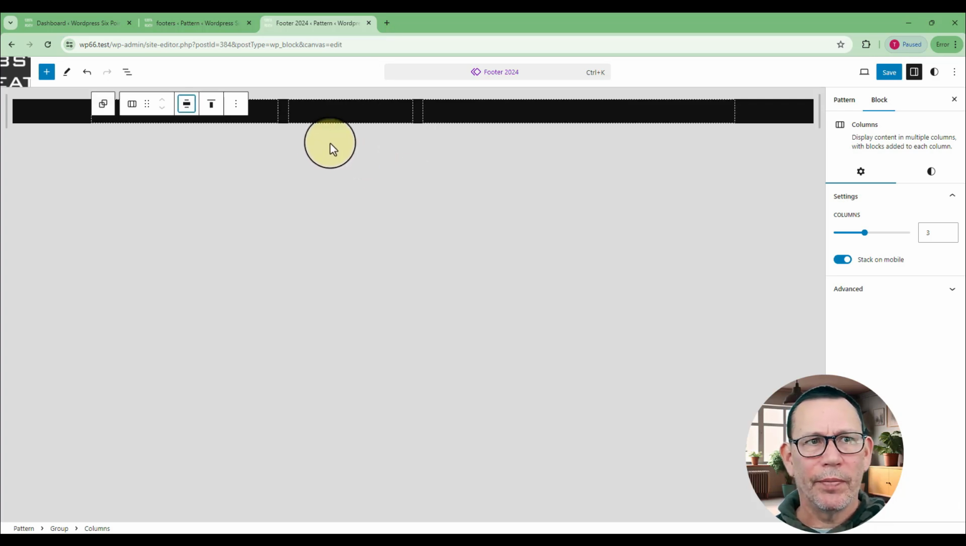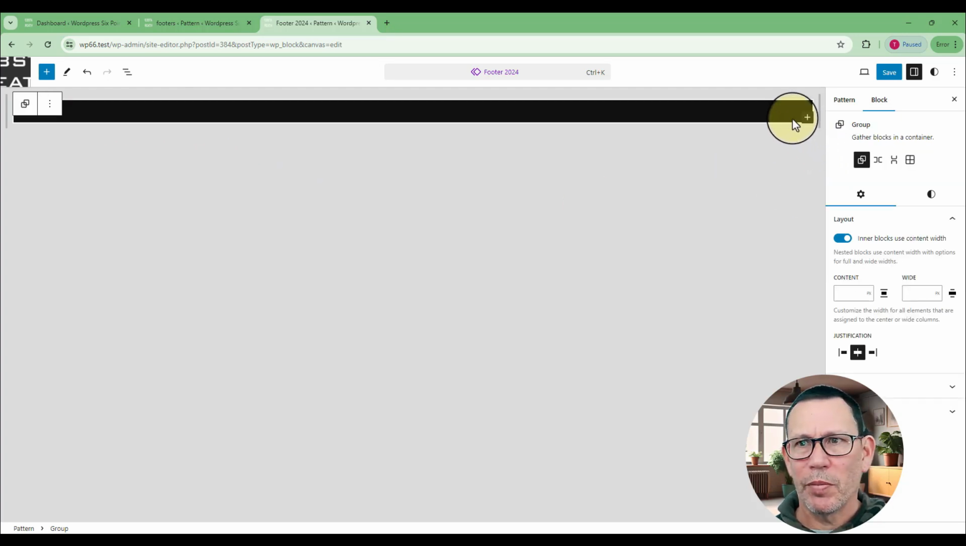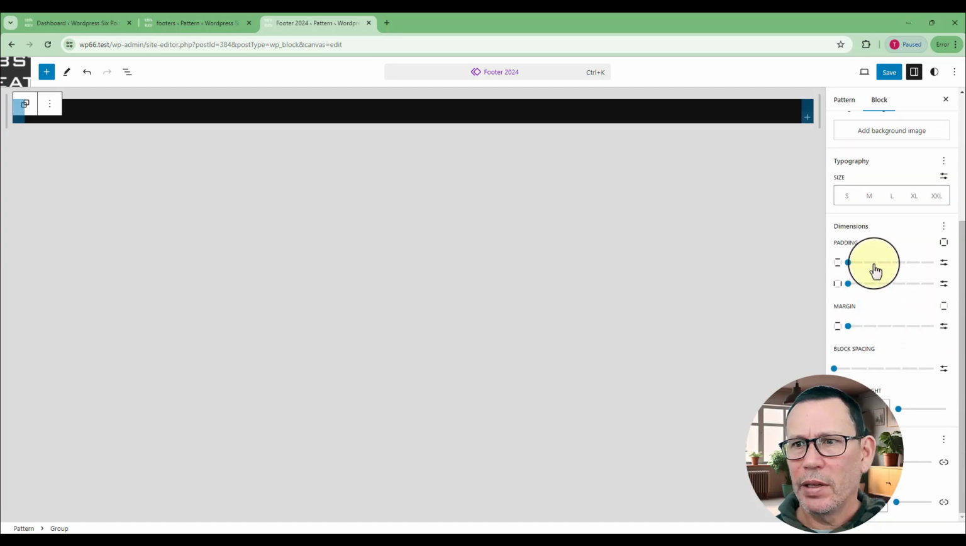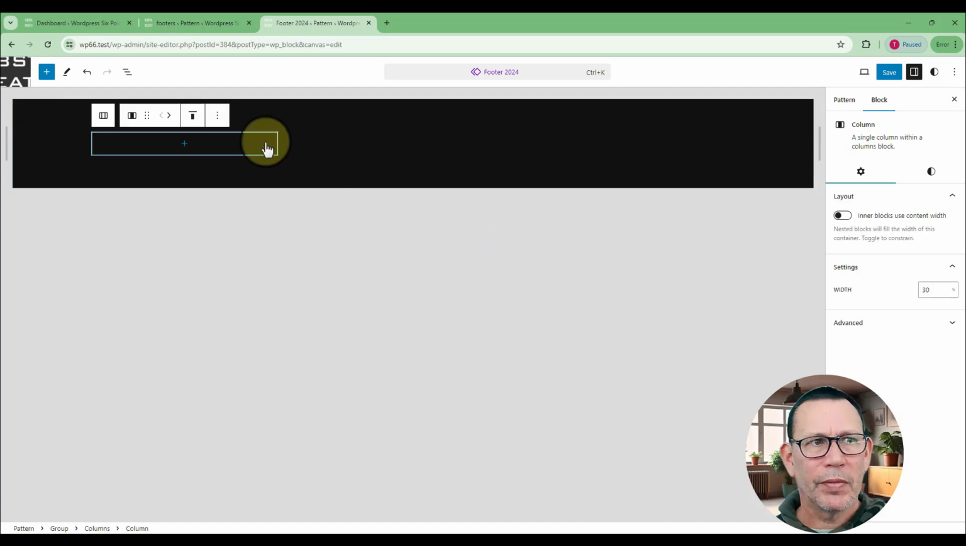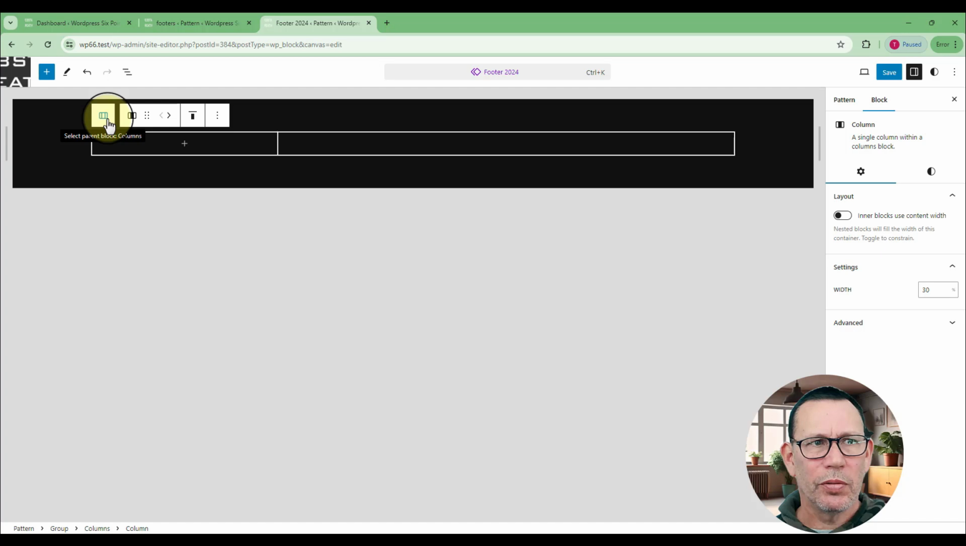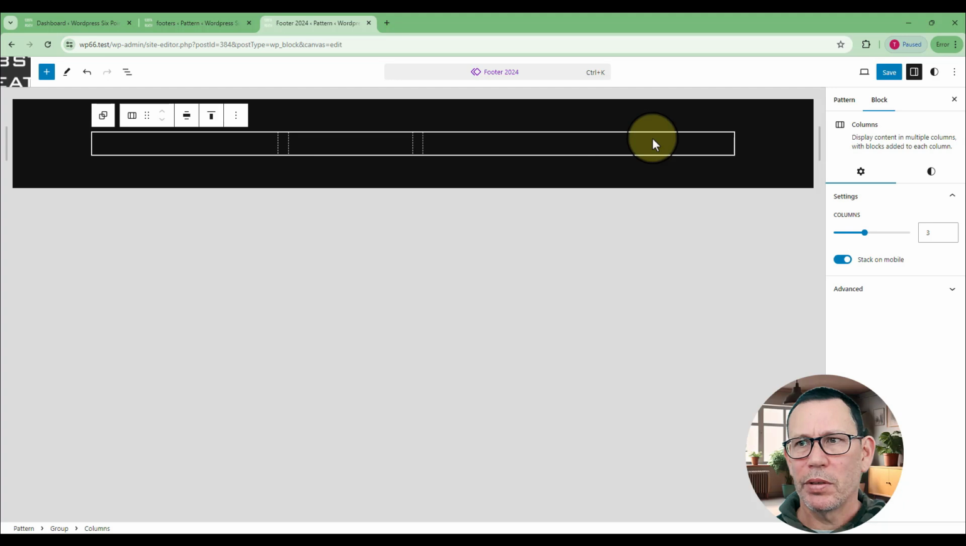Okay, now I'm going to come to my first column. Actually, before I go to my first column, what I might do is just come to my group, and I think I'll come to the styles and just add a little bit of padding, maybe this much padding around it. Okay, now in my first column, I've selected the first column. If you press the far left tab on your toolbar, it takes you up to the parent block. So my parent block is all these columns, the columns block. It always tells you what block you're on over here.